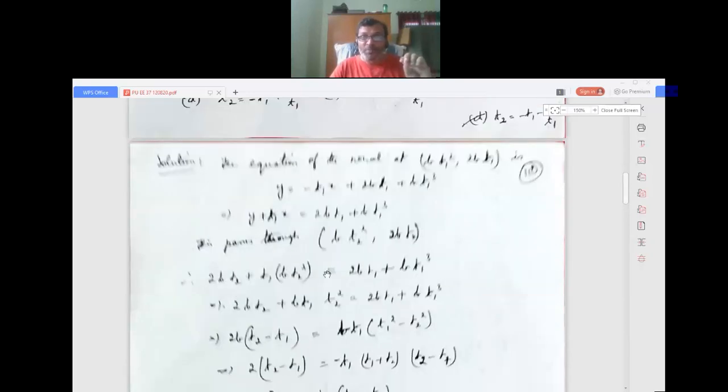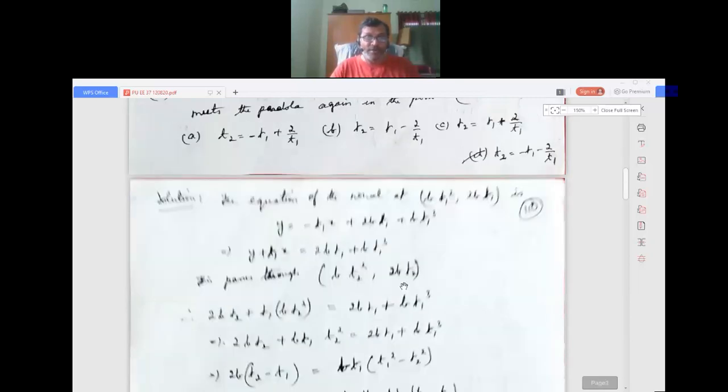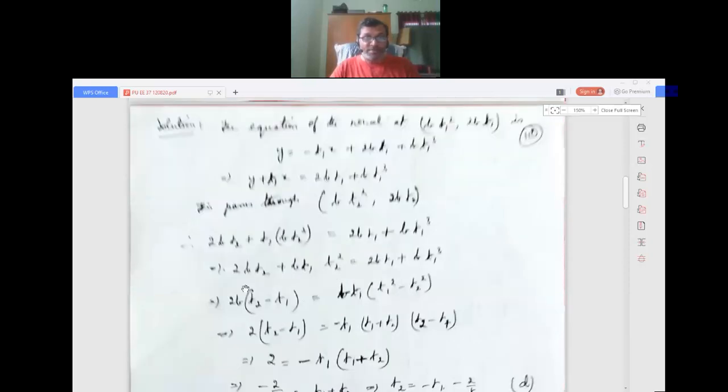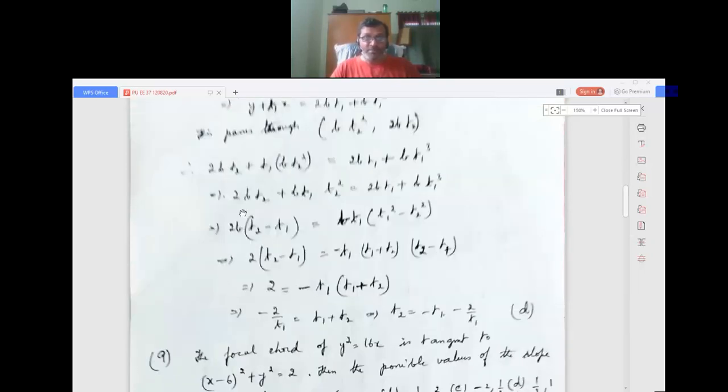This again passes through bt2 squared comma 2bt2. So wherever y, I will put 2bt2, and wherever x, I will put bt2 squared. So 2bt2 plus t1 into bt2 squared equals 2bt1 plus bt1 cubed, which implies 2bt2 plus bt1 into t2 squared equals 2bt1 plus bt1 cubed. So here we take 2b common: 2b into t2 minus t1 equals, taking the rest to the other side, a very easy simplification, bt1 into t1 squared minus t2 squared. Again here b is cancelled, dividing by b on both sides.